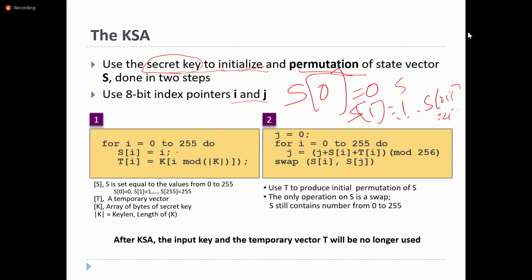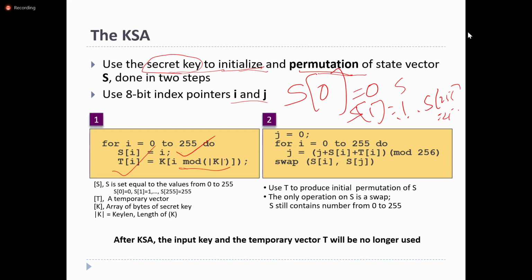So the statement is S of i is assigned the value i. It also uses one temporary array, T, where the values of the temporary array depend on the key shared between the sender and the receiver.